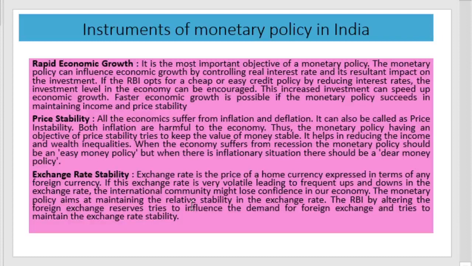The RBI alters foreign exchange reserves and tries to influence the foreign exchange market and maintain foreign exchange rate stability in the economy. This is the third objective. That is, the first objective is rapid economic growth. Second, control inflation and deflation, that is price stability. Third, control volatility in exchange rate, that is exchange rate stability.